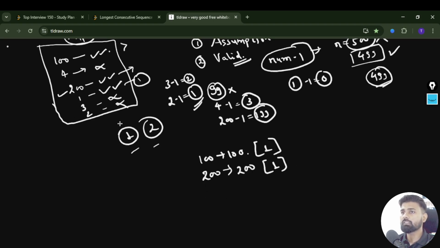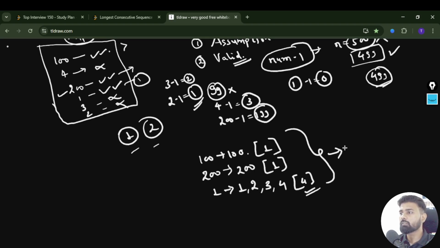In the very next, the starting point is 1. For 1, we check that we have 1. After that, the next element, 1 plus 1, is 2. Do we have it? Yes. 2 plus 1 is 3. Yes, it is there. 3 plus 1 is 4. Yes. So these are consecutive. 4 plus 1 is 5. Is 5 there in the map? No, it's not there. So that's it, the length will be 4. From these, we just have to find the longest consecutive sequence. In this case, it will be 4, so 4 will be our output.